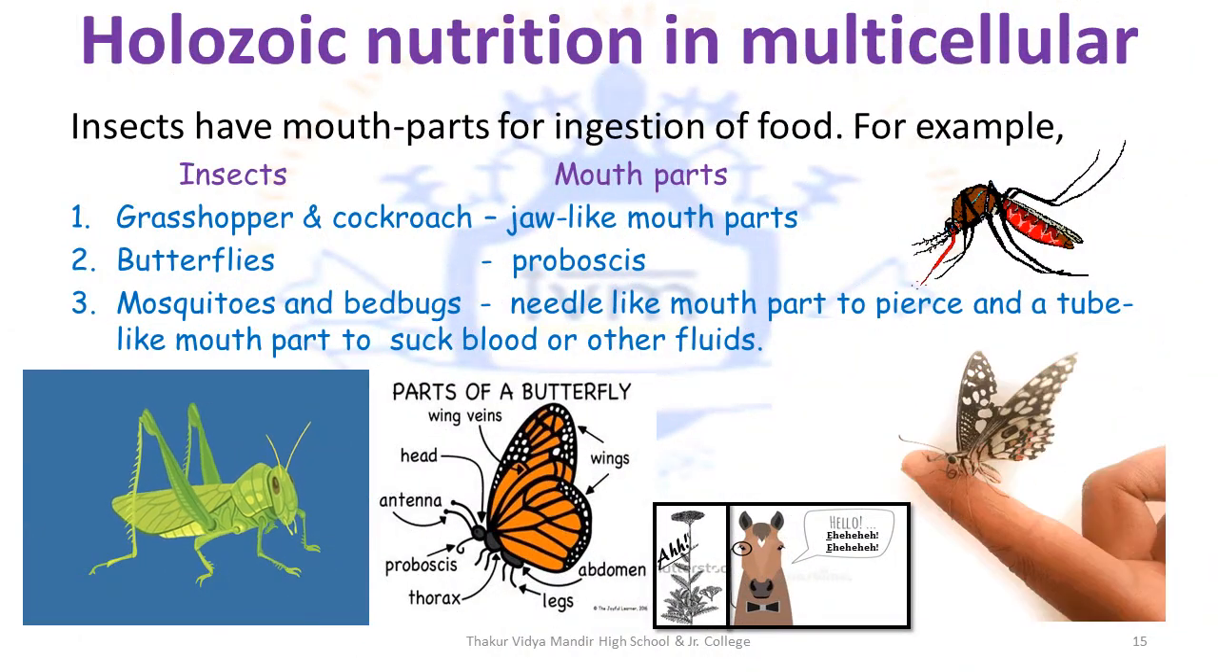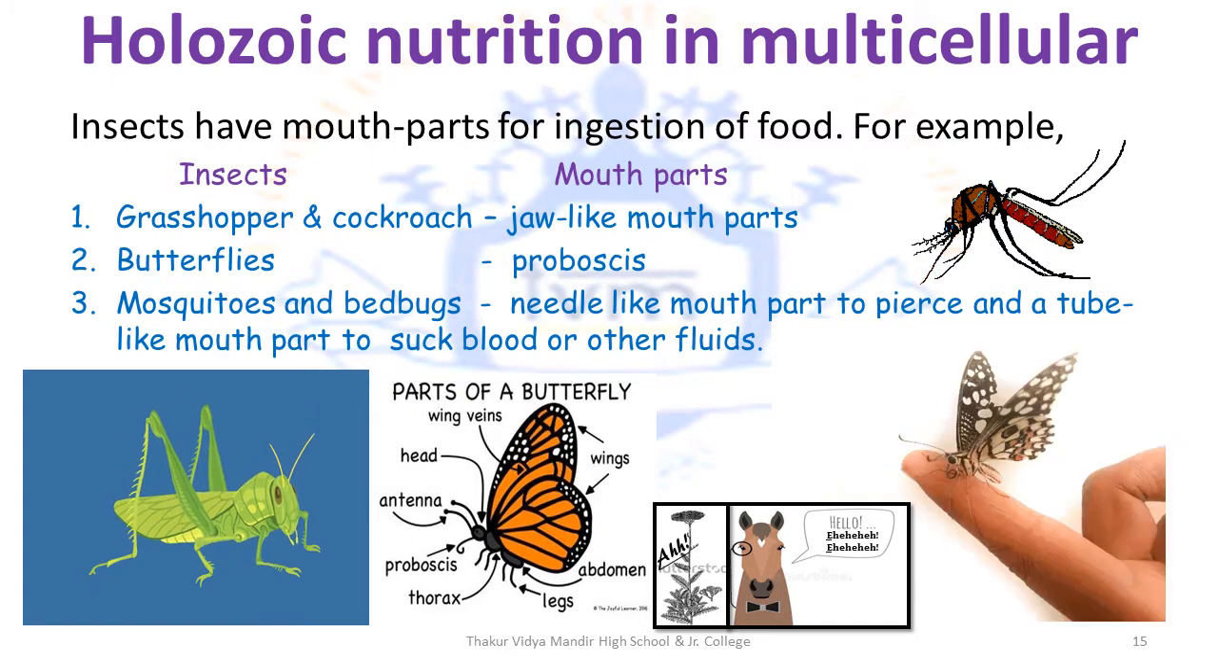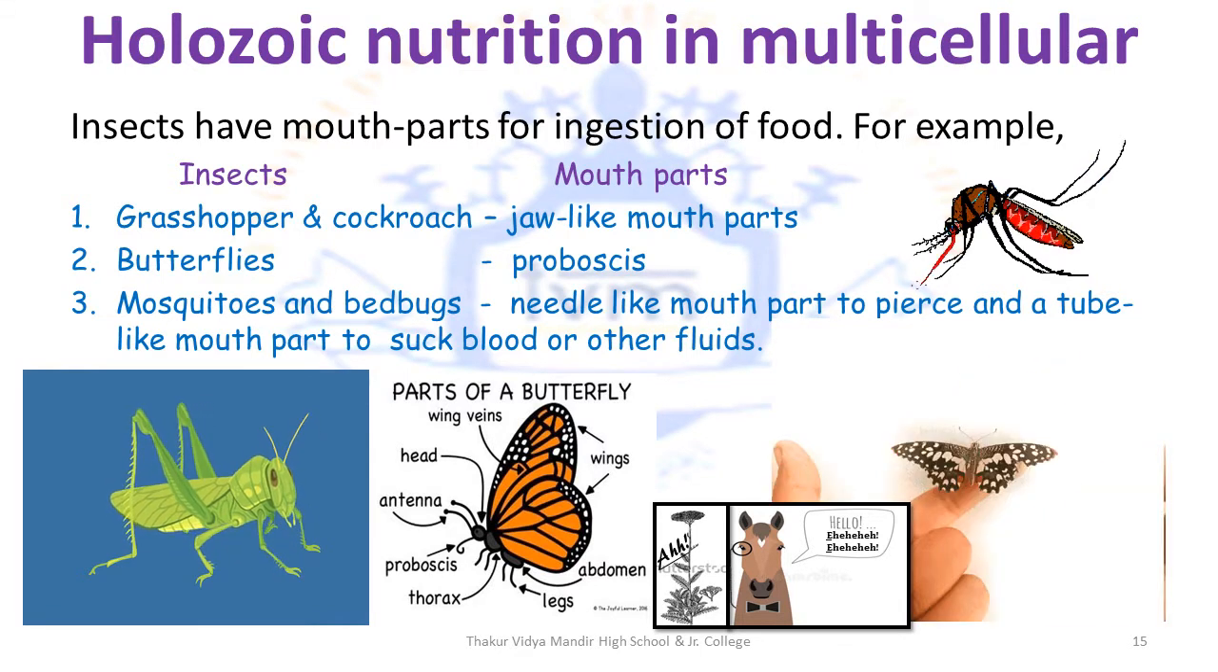Holozoic nutrition observed in multicellular animals is a bit diverse. For example, insects like grasshopper and cockroach have jaw-like mouthparts to consume food. Butterflies have a long tube-like proboscis.